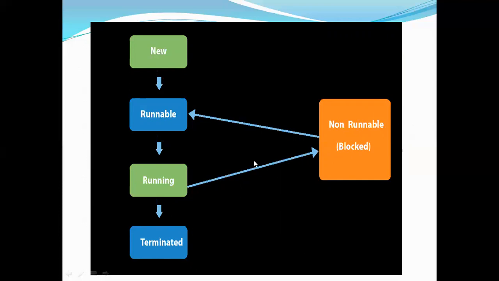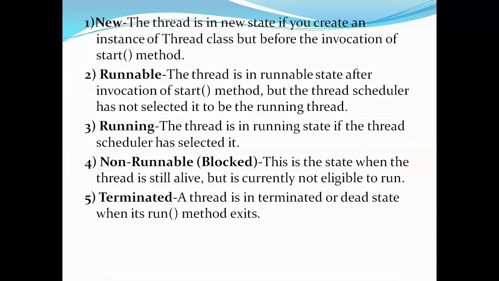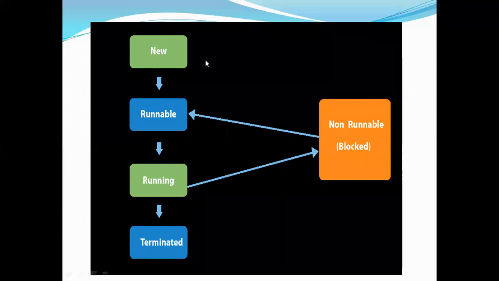Similar states we will also see in a process in an operating system. So let's see what these are. As I told, these are the five different states, which show the status of a thread at any point of time. The next thing we have to know is when a thread moves from one state to another, meaning by what method or by what action it moves from one state to another. That we'll be seeing next.